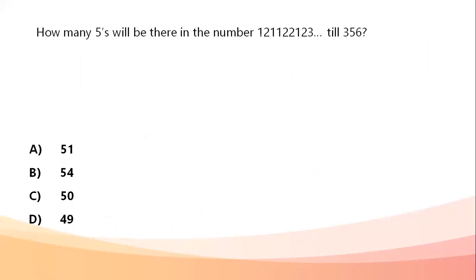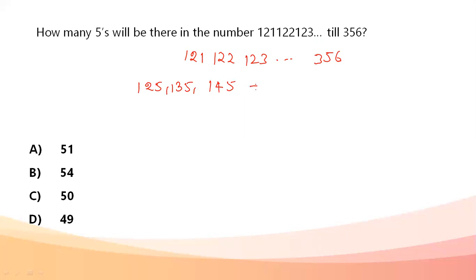How many fives will be there in the numbers 121, 122, 123 written in this format, till 356? That is what the question is. Okay, so if we talk about the first ones, 125, 135, 145, these three numbers only, we are going to have three fives here. Because we need the total number of fives, we are going to divide it into sections.